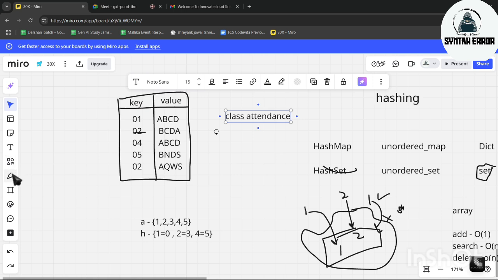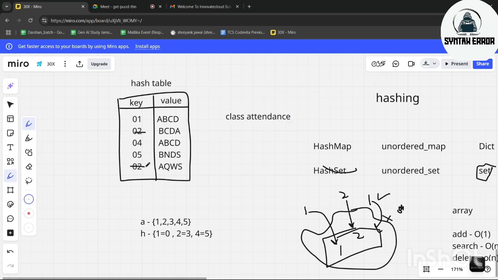So this particular term will not come. Here we can see the ABCD value is the same, ABCD value is the same. Still it is a valid hash map because the key values are different. Now, has everyone got a little bit of an idea what it is? Not the complete thing, just a little bit of an idea.